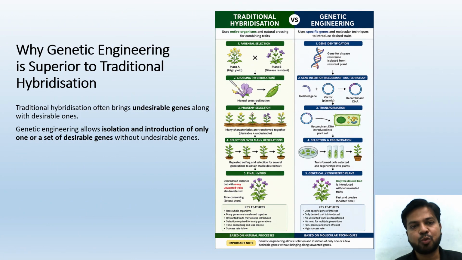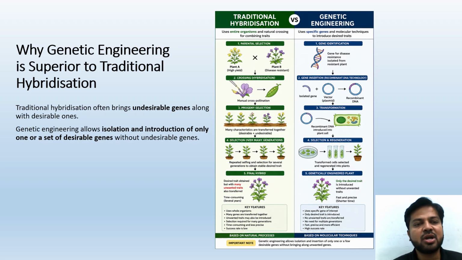Why is genetic engineering superior to traditional hybridization? Let's first understand what traditional hybridization is and what genetic engineering is, and compare them. In traditional hybridization, we rely on natural observation of organisms, let's say plants.